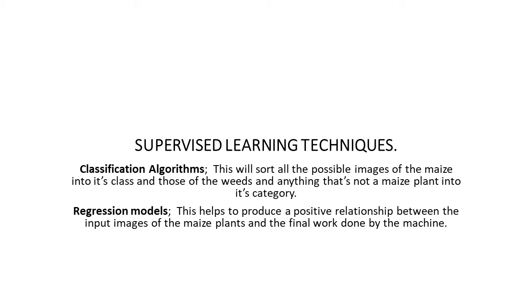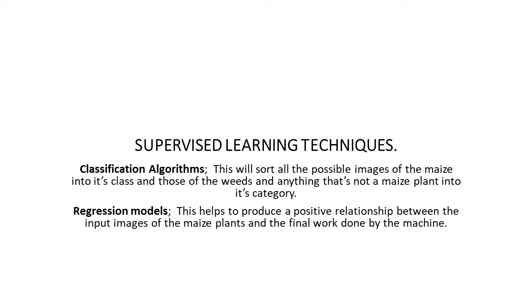Okay, now let's see how supervised learning is going to help us solve our problem of weeding using the artificial intelligence based machines. So we shall have the supervised learning techniques, that is classification algorithms and the regression models.